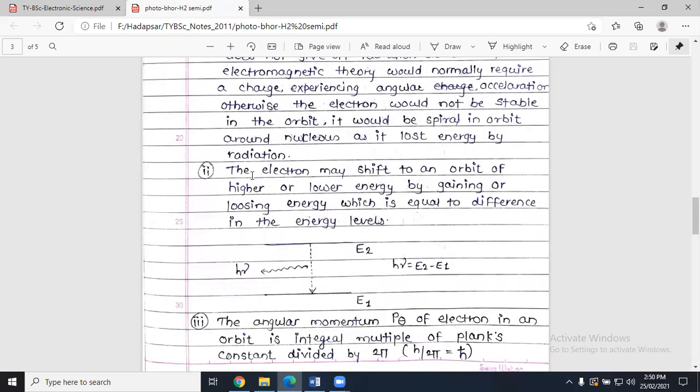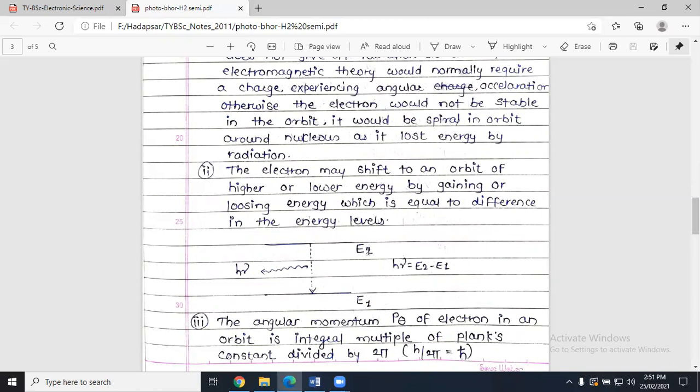The second postulate is that the electron may shift to an orbit of higher or lower energy by gaining or losing energy equal to the difference between the energy levels. For example, suppose we have two energy levels, E1 and E2. If an electron is present in energy level E1 and gains some extra energy, then it will jump from this lower energy state to the higher energy state, E2.